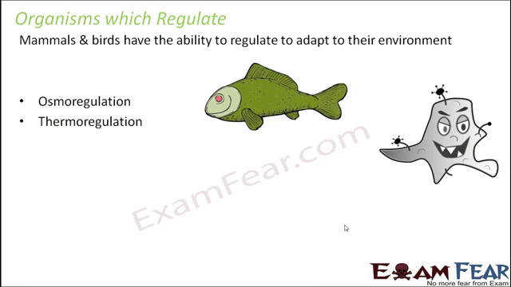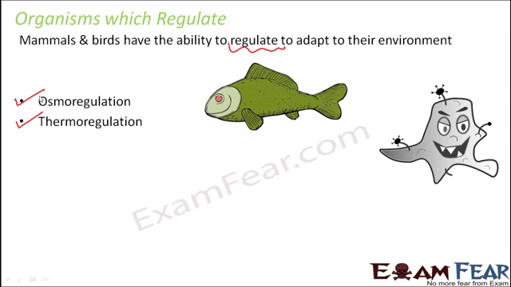So let's talk about the regulate part first. We will talk about those organisms which have the ability to regulate. Mostly all the mammals and birds have the ability to regulate, to adapt to their environment. When we say regulate, it means control. So these organisms have the ability of self-control. Now regulation can happen in two ways. One is called osmoregulation, the other is called thermoregulation.